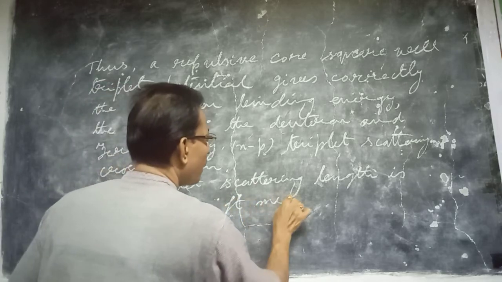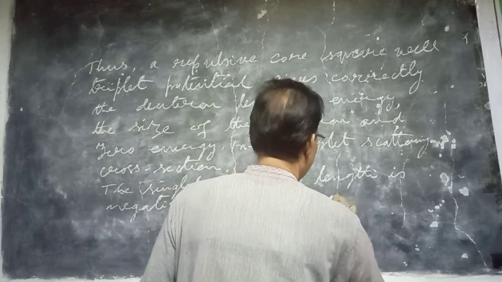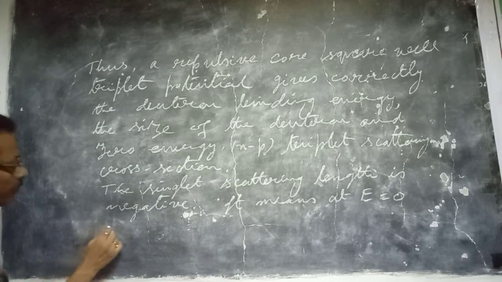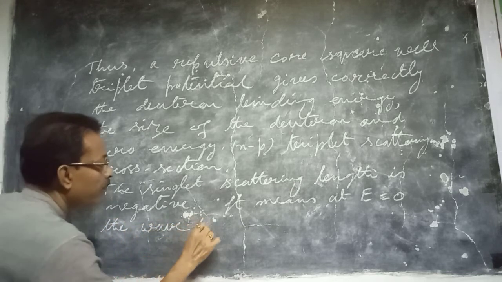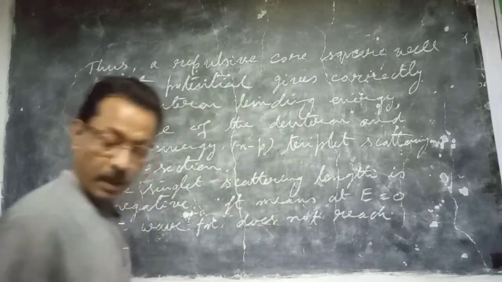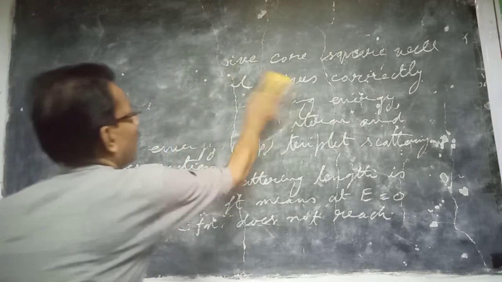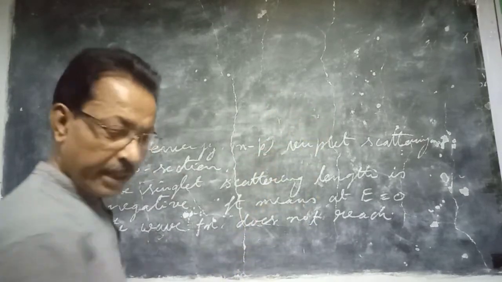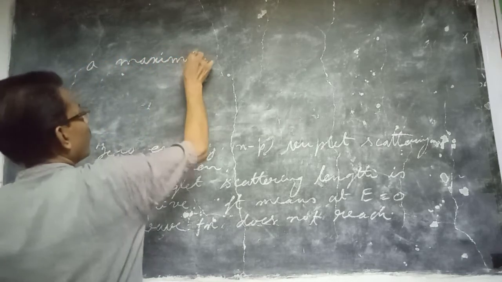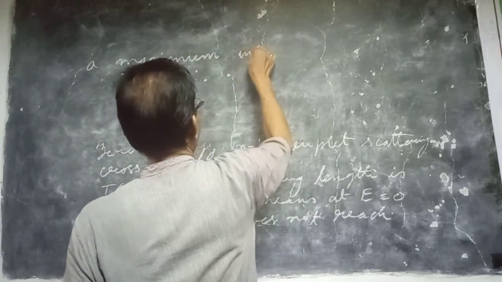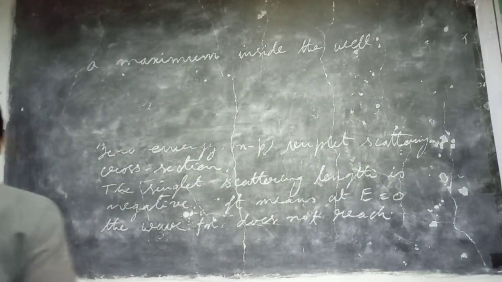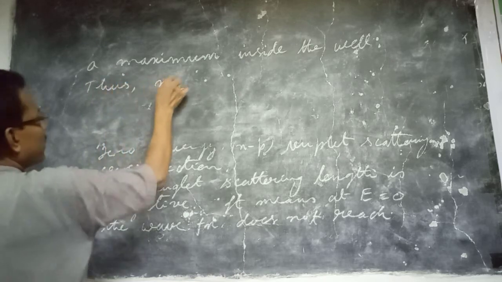It means at E equal to 0, this k goes to 0, and the wave function does not reach its maximum within the range of the potential, inside the well. And thus no bound states exist.